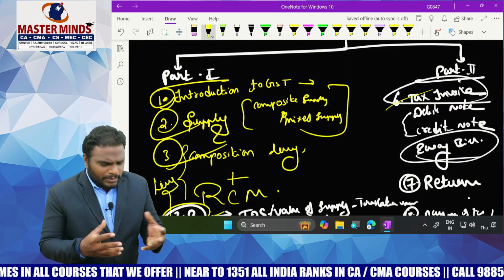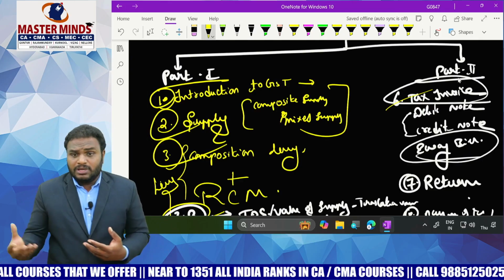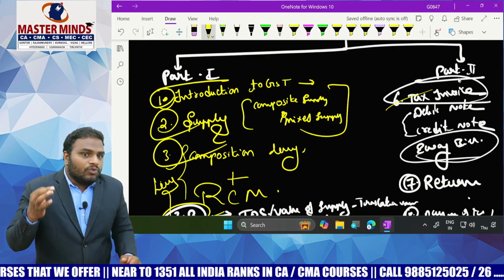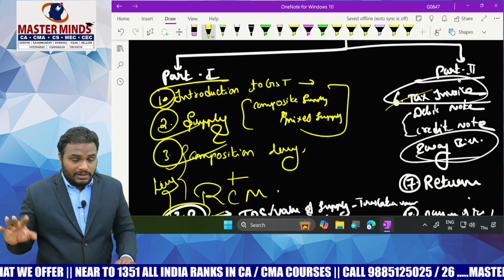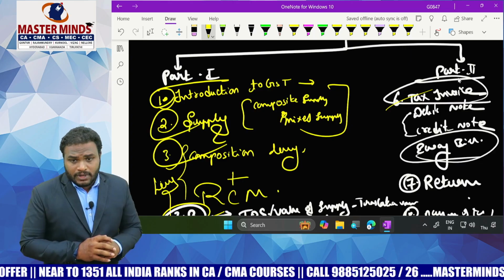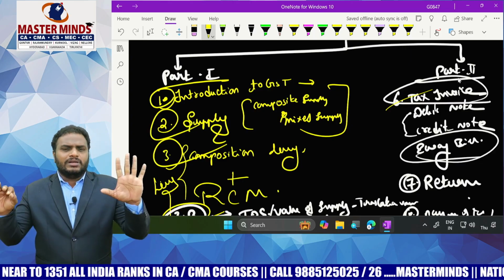Just what you mean by debit note, what you mean by credit note, when the e-way bill is issued, what you mean by e-invoicing. There is a new amendment in e-invoicing. That's sufficient. Return numbers, due dates. That's sufficient.